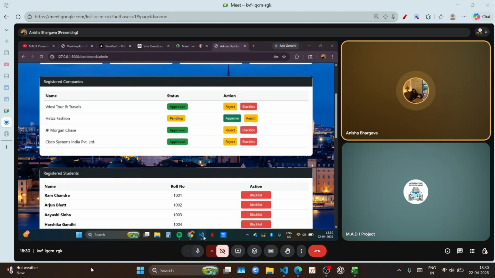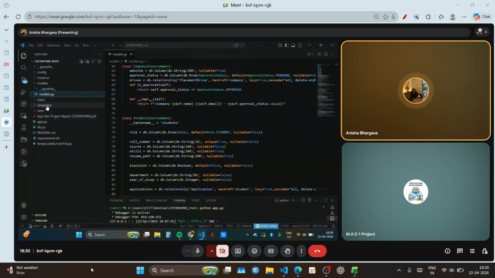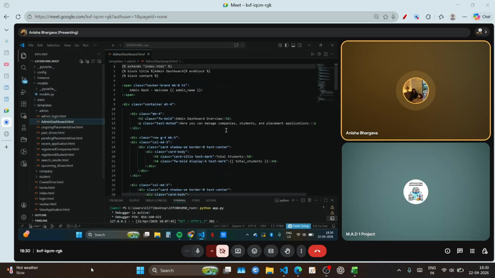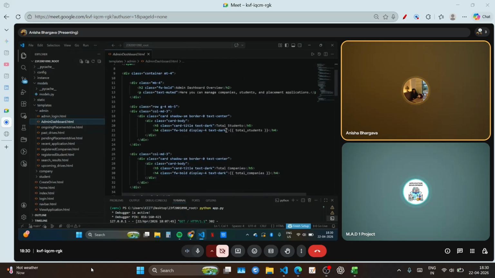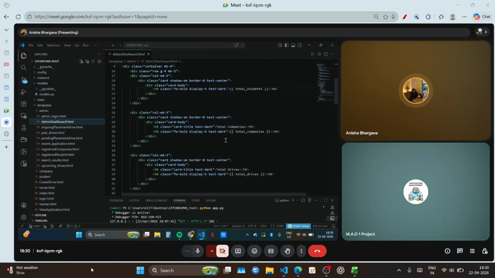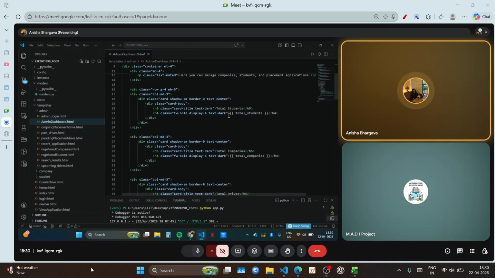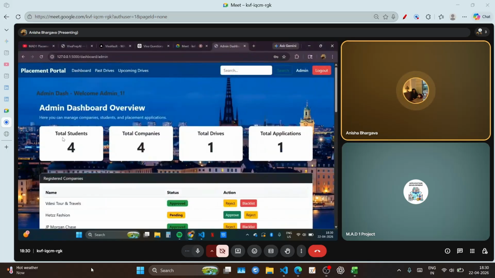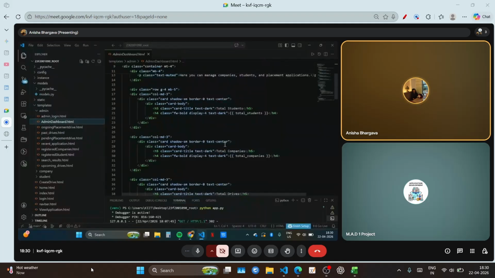So coming towards the code of that, basically this is the admin dashboard HTML file. We have all these things, like total students and total companies, written over here, which are being displayed.